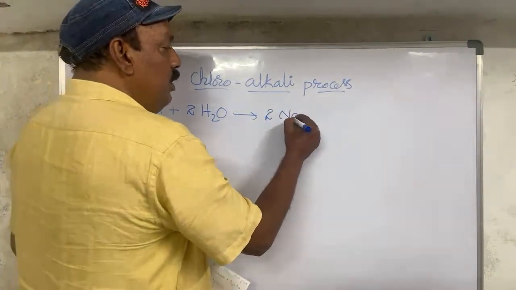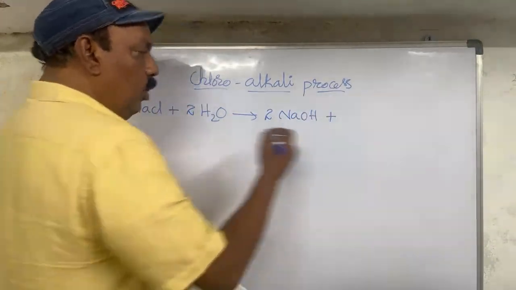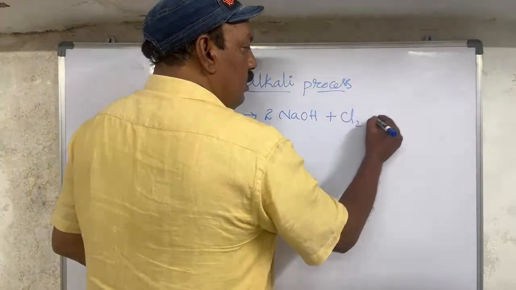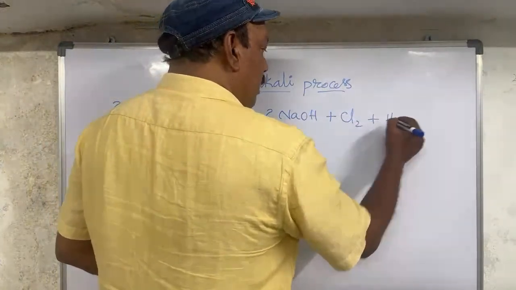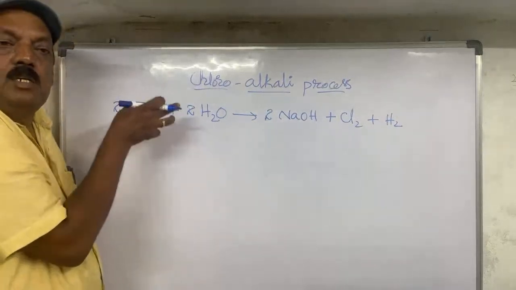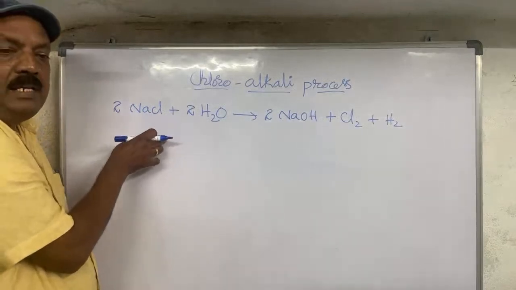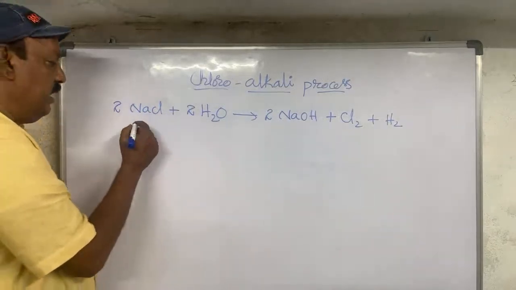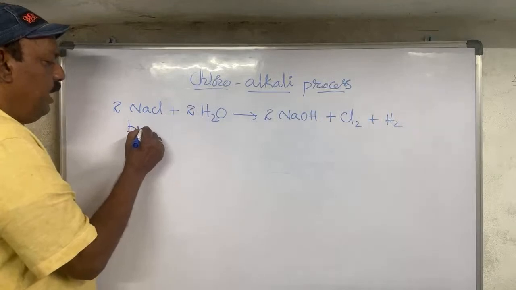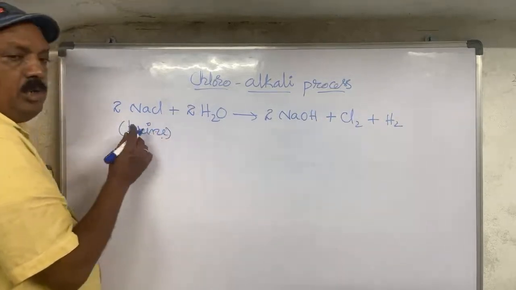One is sodium hydroxide, the second is chlorine, and the third is hydrogen. This brine is nothing but a salt solution. Another name for salt solution is brine, B-R-I-N-E. You may get a small question also: what is brine? A salt solution is called brine.